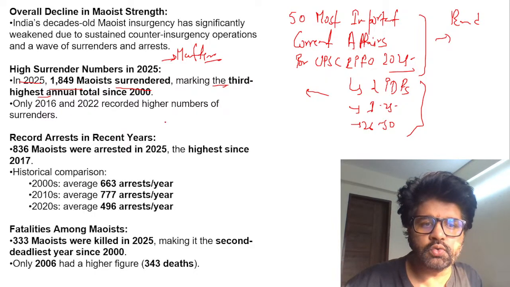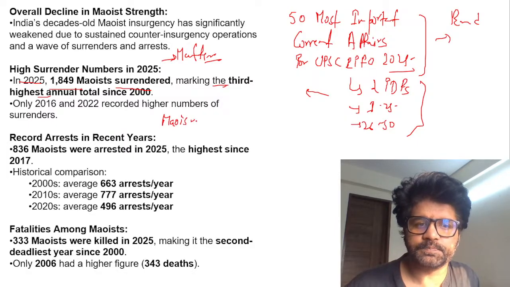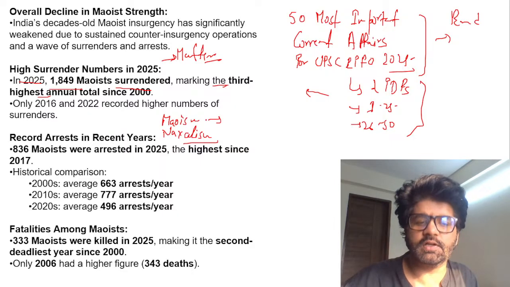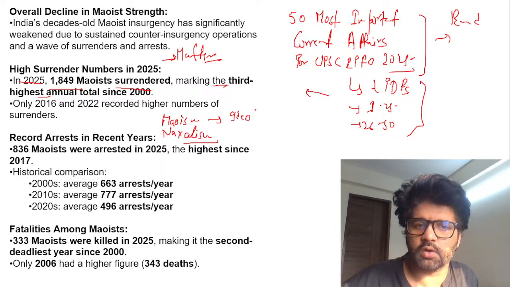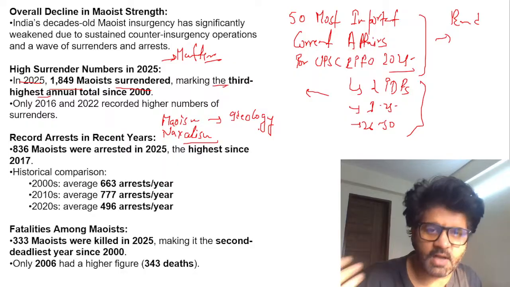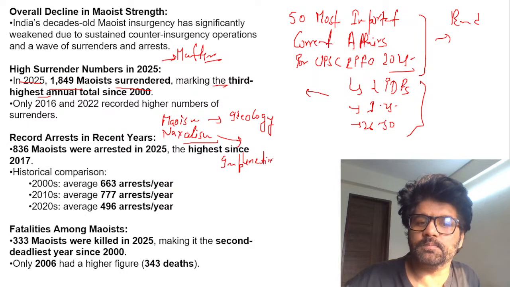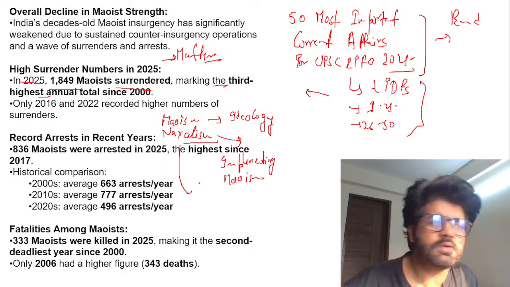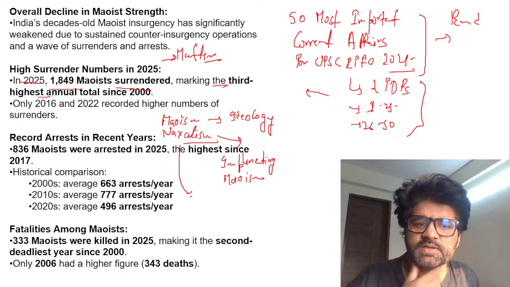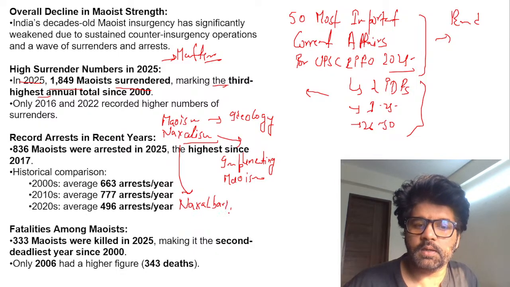So we were talking about two terms, Maoism and Naxalism, and how they are different from each other. Maoism is an ideology given by Mao Zedong, which talks about communism and how it has to be implemented. Naxalism is implementing Maoism. And why is it called Naxalism? Because one of the first major uprisings happened in the Naxalbari region of West Bengal in 1967, and that's why it is known as Naxalism.